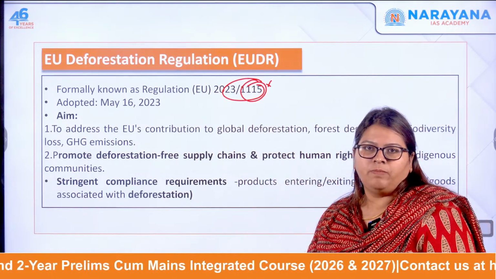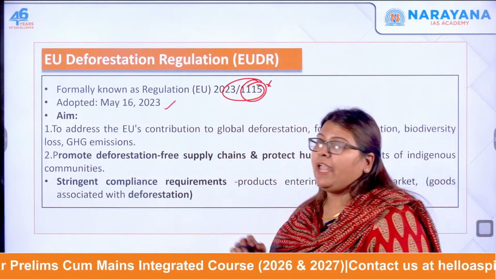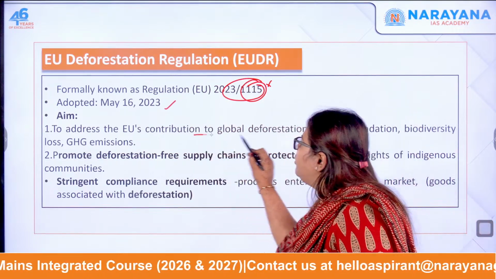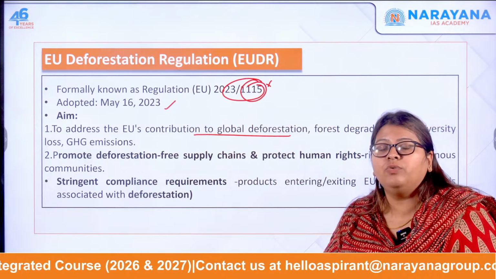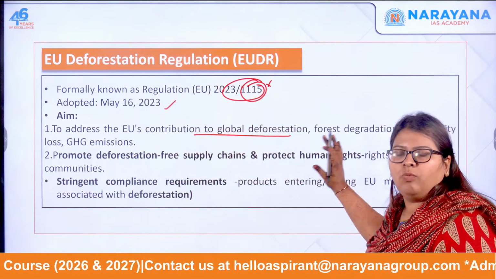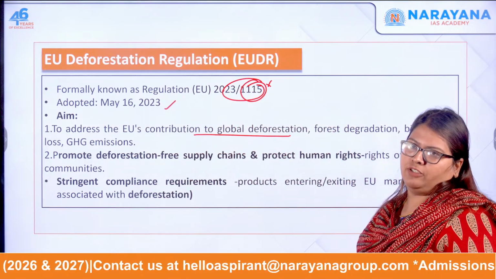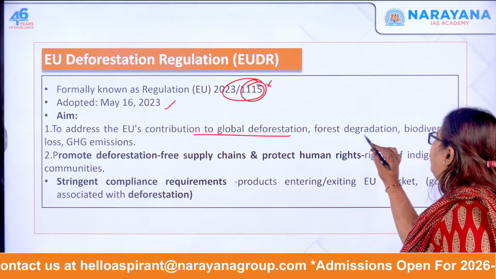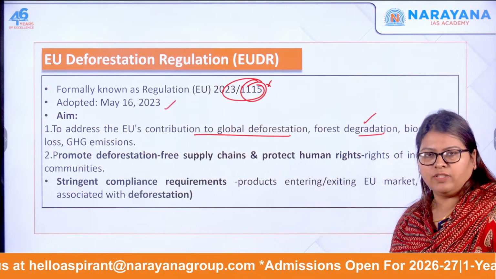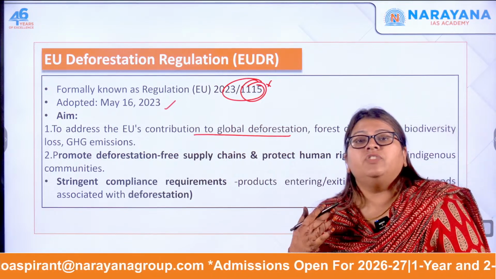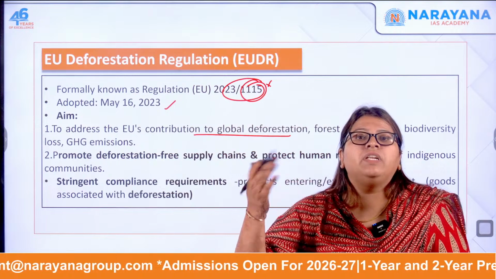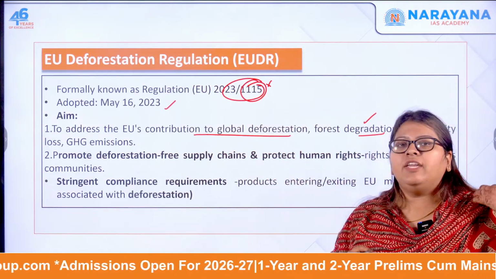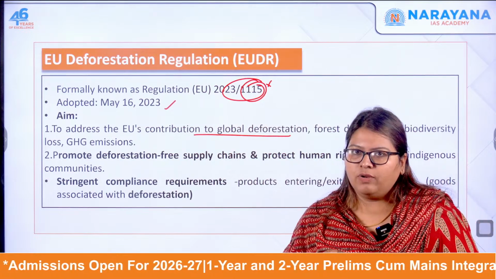This was adopted in 2023. The aim is to address the EU's contribution to global deforestation, that is, how much the European Union is contributing to forest degradation across the globe and biodiversity loss, and because of which how much GHG emission is being released into the atmosphere. All this is the reason why the EU came up with the deforestation regulation, okay?